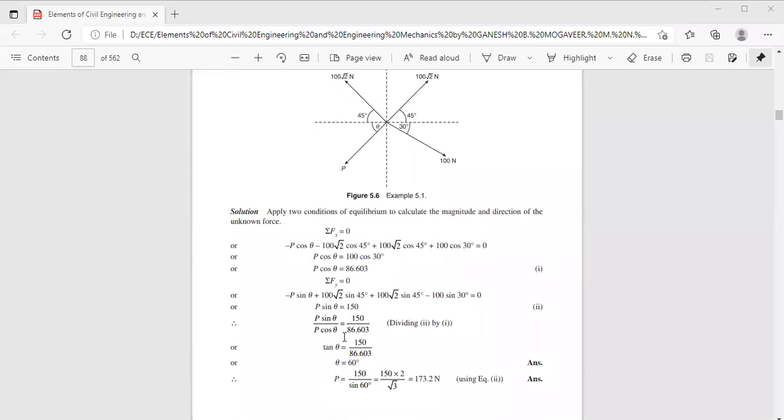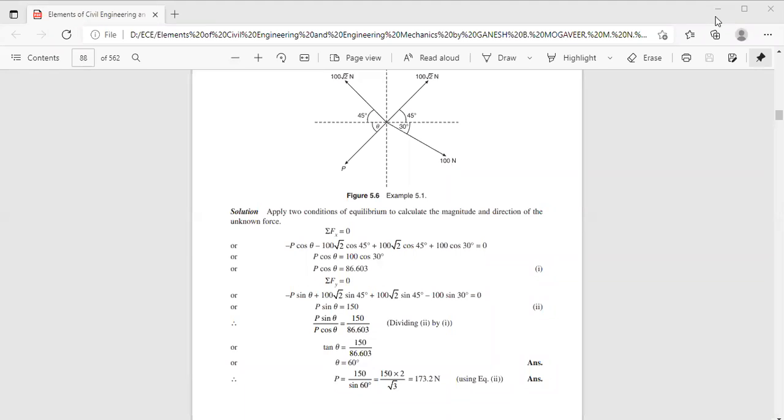Now in any one of the equations, you can substitute the value of theta as 60 degree. Then you will get the magnitude of the unknown force. P is 173.2 Newton. So is it clear?